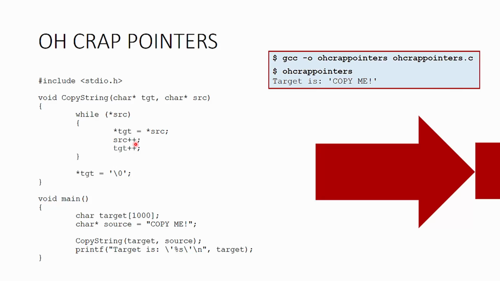And that works because characters are defined in a space where it's 1 byte per character. So when we add 1 to it by incrementing the pointer source, we're now pointing at the second index in that array of the string that was given to it. And we do that for both, such that when we then go back through the loop and dereference both again, now we're saying copy in the second character into the second bucket in our storage array. Pretty nuts, but it does work. And then finally, like you saw before, we are adding a null terminator to the whole thing at the end.